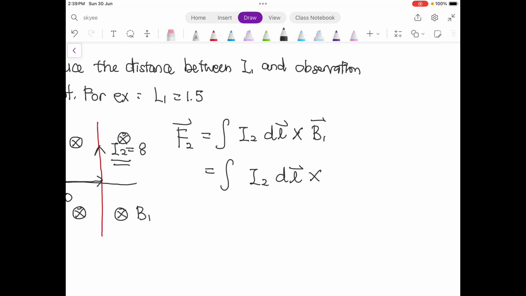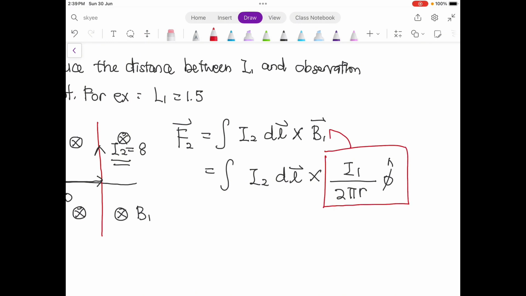You have to use Ampere's law, so you have I1 over 2 pi r in the phi direction. This will represent your B1.